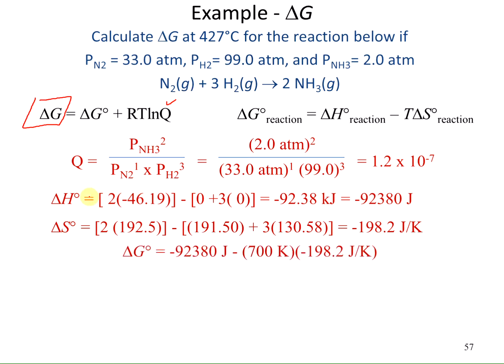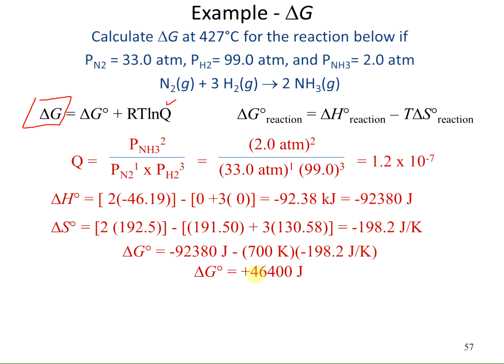So now that I have my delta H and delta S values, I can plug those in to find my delta G from my equation delta G equals delta H minus T delta S. I had found that my delta H was negative 92,380 joules minus the temperature. So the temperature that we're interested in is 427 Celsius. I have to add 273 to get the Kelvin, so 700 Kelvin, times the entropy of the reaction, so times a negative 198.2. This gives me a delta G at standard conditions of 46,400 joules.